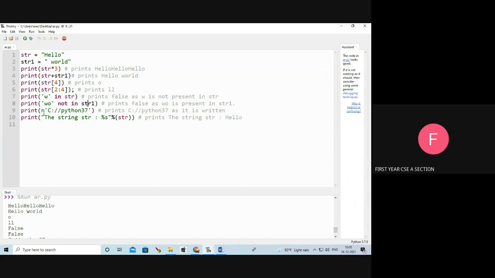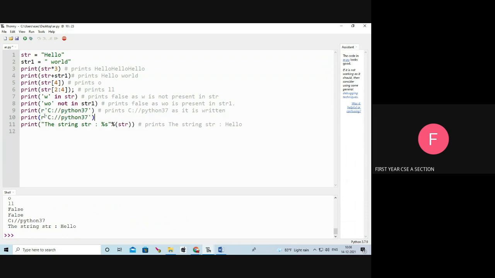Next here, R, the raw string, is used to escape the escape characters. Whatever we are typing after the R will be displayed in the output screen. See, C colon double slash and C colon double slash. If we did not mention this R, what will be the output? We will see the output.